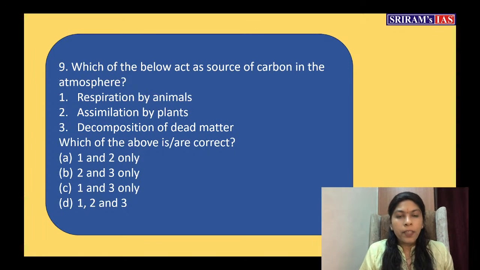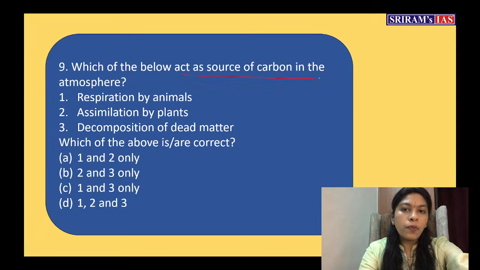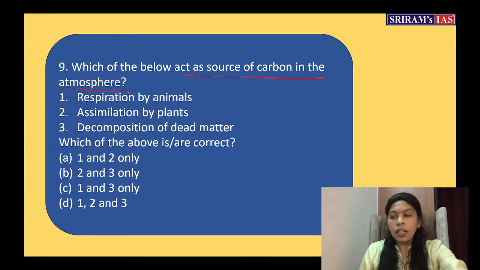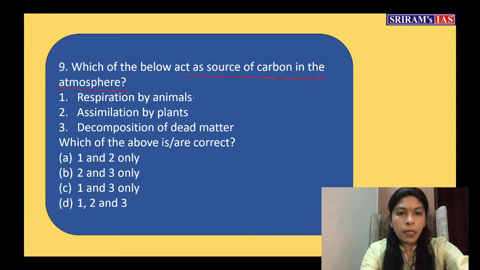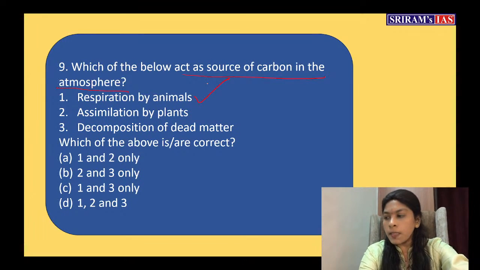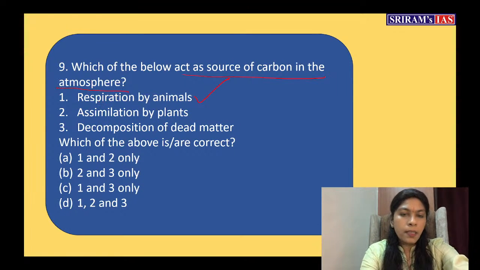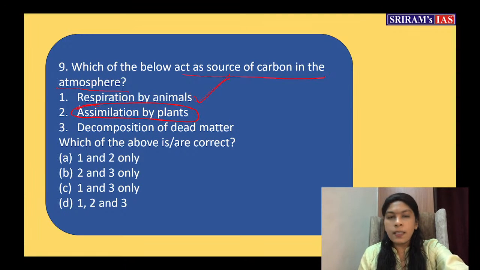Let me give the answer for the question. See this: the source of carbon in the atmosphere. They are not asking how carbon is taken from the atmosphere, but how carbon is released into the atmosphere. The first statement is right. Respiration by animals is right. Then come to the next statement, assimilation by plants. Respiration by plants is right.